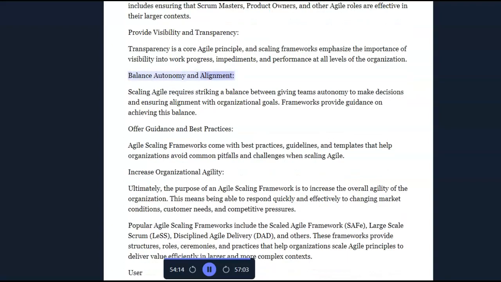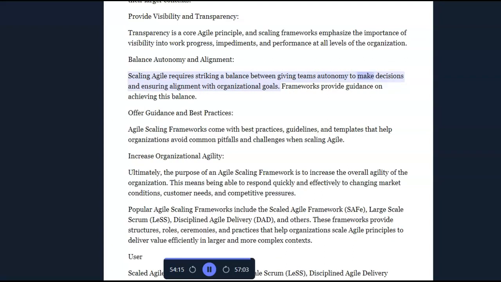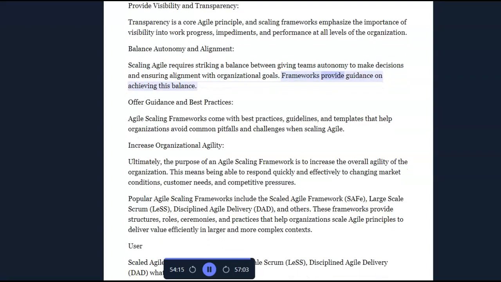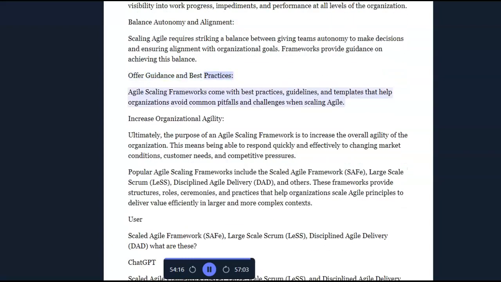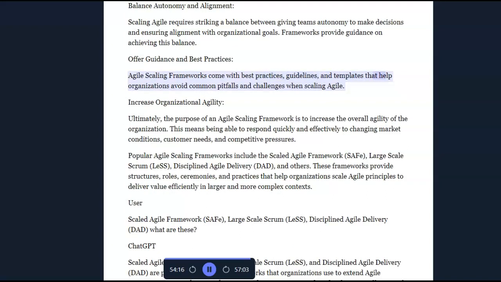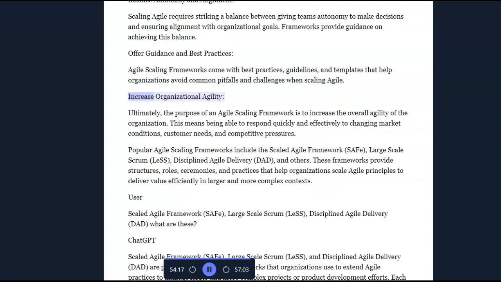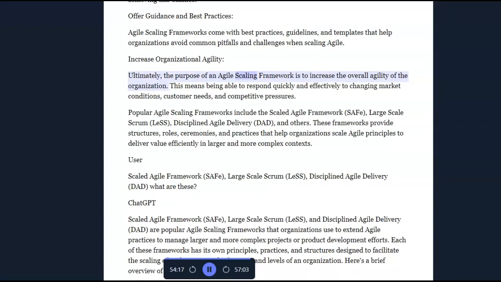Balance autonomy and alignment. Scaling agile requires striking a balance between giving teams autonomy to make decisions and ensuring alignment with organizational goals. Frameworks provide guidance on achieving this balance. Offer guidance and best practices. Agile scaling frameworks come with best practices, guidelines, and templates that help organizations avoid common pitfalls and challenges when scaling agile. Increase organizational agility. Ultimately, the purpose of an agile scaling framework is to increase the overall agility of the